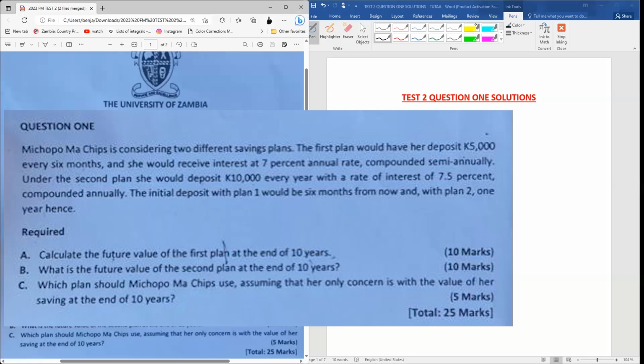Then what is required of us? Part A says, calculate the future value of the first plan at the end of 10 years. Then part B says, what is the future value of the second plan at the end of 10 years? Then part C says, which plan should Mechopo Machips use, assuming that her only concern is with the value of her saving at the end of 10 years? Okay, so that's the question.